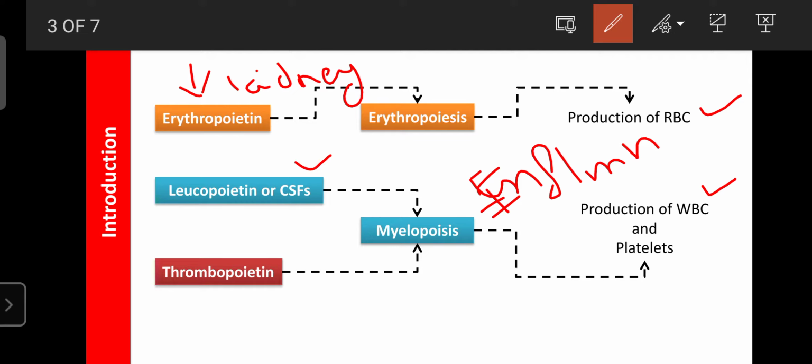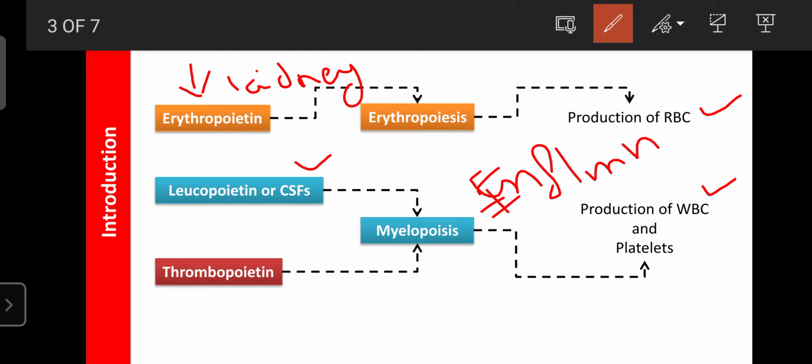This factor is secreted from the stem cells, which are present in the red bone marrow. The red bone marrow consists of a special type of cells, and those cells are known as stem cells.